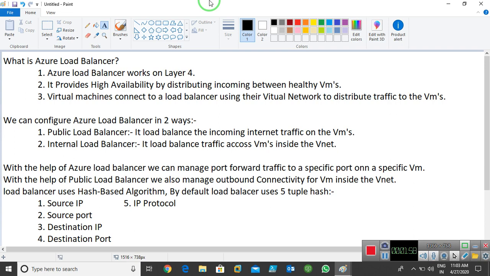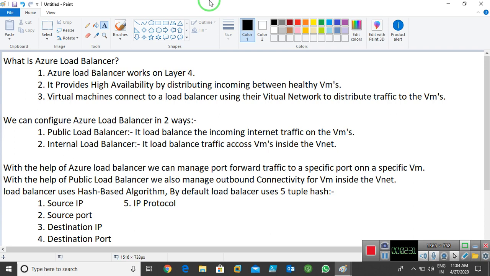High availability means that if one database is offline, I have a second database to manage everything. High availability means fault tolerance. Virtual machines connect to a load balancer using their virtual network to distribute traffic to the VMs. So we need one VNet. VNet means virtual network, which we already discussed in my past videos. With the help of the virtual network, we can use load balancers and manage the traffic between the VMs.